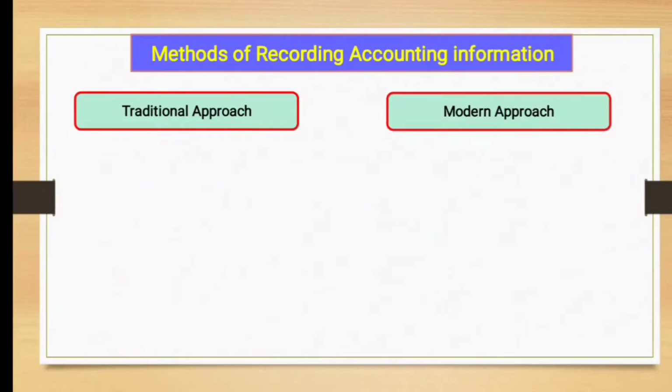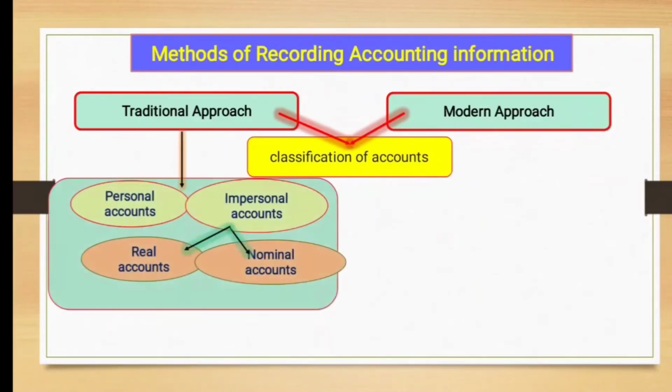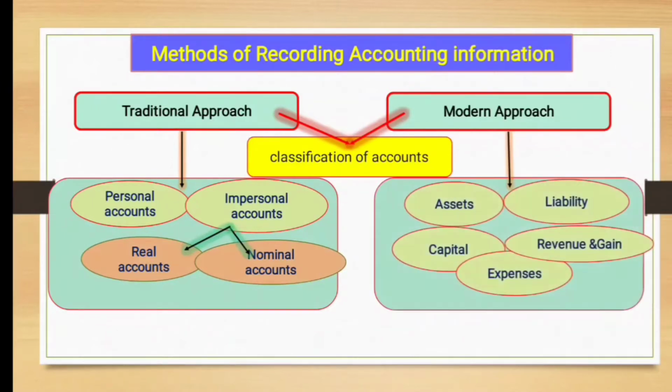We understood that there are two approaches, the traditional approach and the modern approach, and we also understood classification of accounts under both approaches. We had seen that in the traditional approach, accounts are classified into personal accounts and impersonal accounts. We further classified impersonal accounts into real accounts and nominal accounts. According to the modern approach, we classified accounts in 5 categories: assets, liabilities, capital, revenue or gain, and expenses.